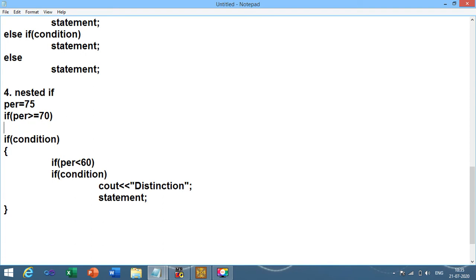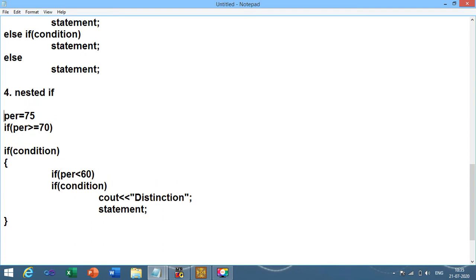Let us repeat once again. The variable percentage contains 75. 75 is greater than or equal to 70. That means this condition is true. It will go into the second condition to check.